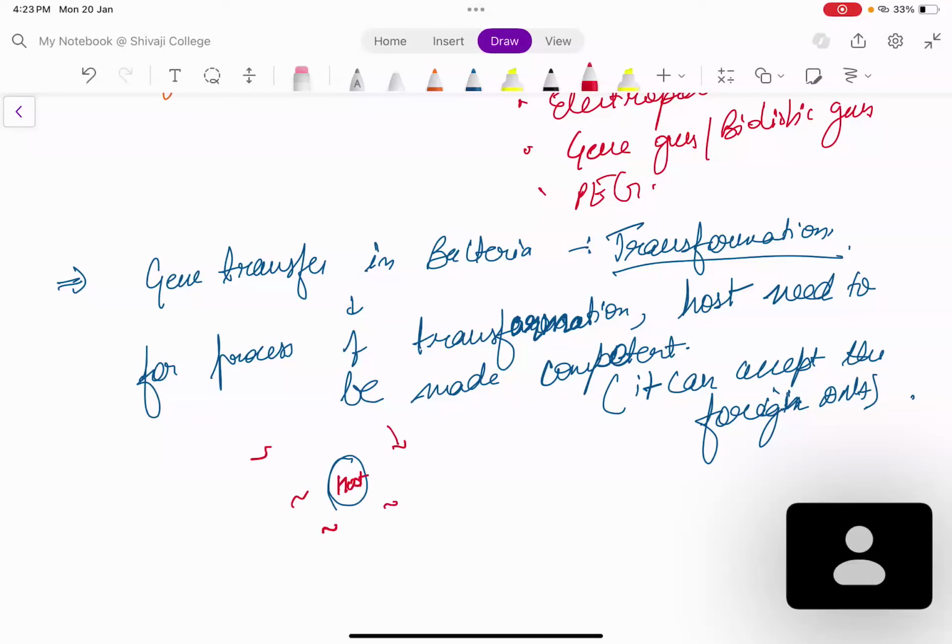Now, how do you make the host competent? See what happens. You have this bacteria, and it is surrounded by the membrane.